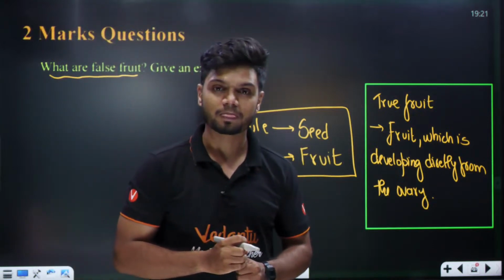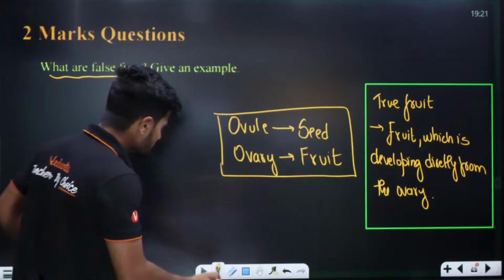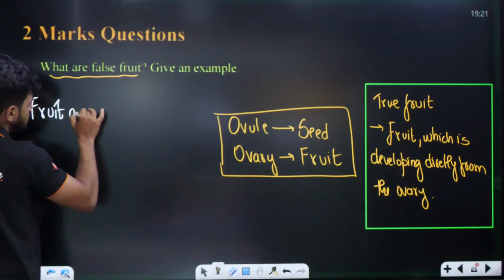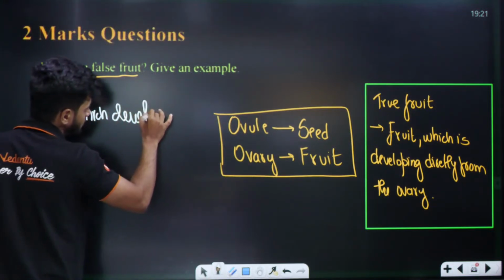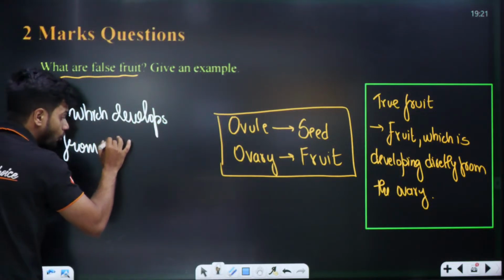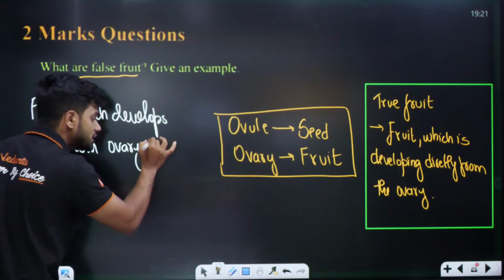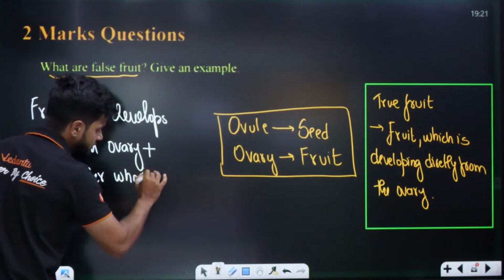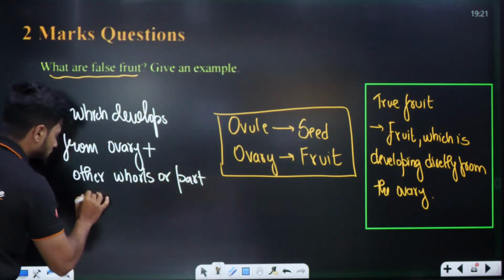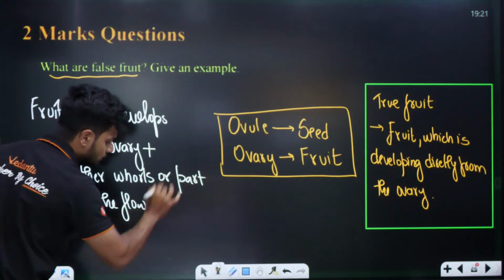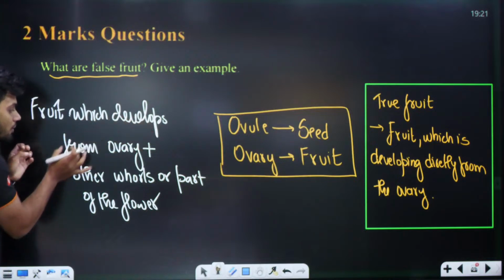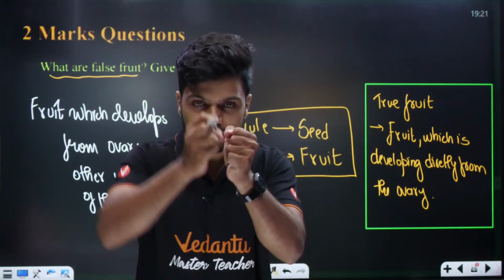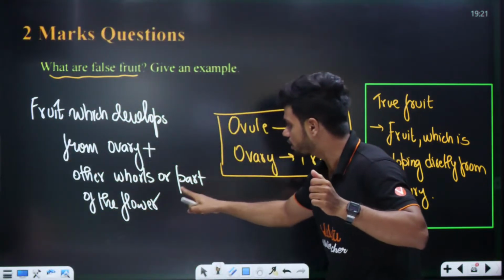Okay, but guess now, what is the meaning of false fruit? The opposite. A fruit which develops from ovary plus other whorls or part of the flower. Understand why it is like this. A fruit which develops from the ovary, the ovary must be used. If the ovary is not used, you cannot have a fruit. So ovary plus other whorls or part of the flower.